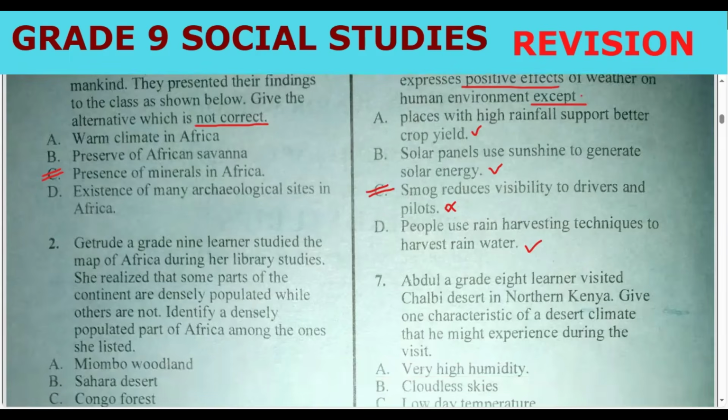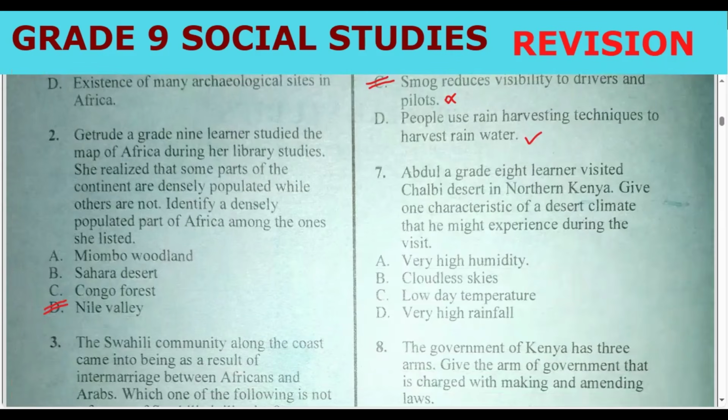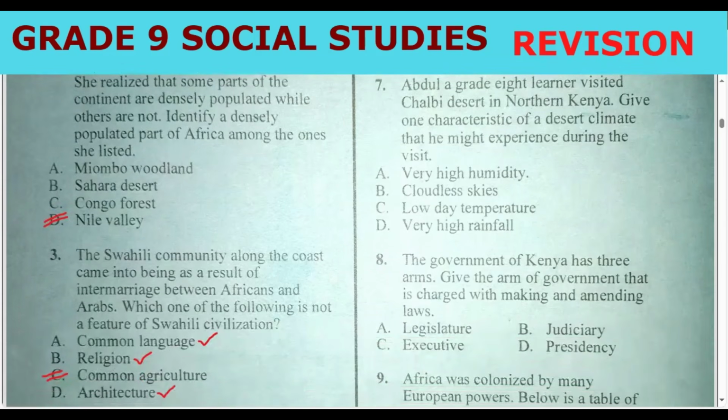Abdul, a grade 8 learner, visited Chalbi Desert in northern Kenya. Give one characteristic of a desert climate. Desert climate, you remember? A, very high humidity. B, cloudless skies. C, low day temperature. D, very high rainfall.